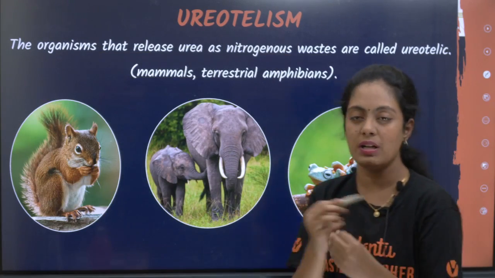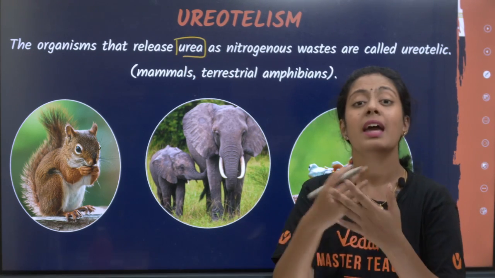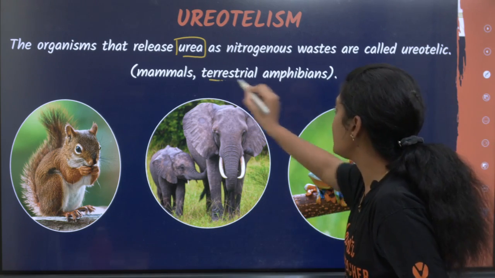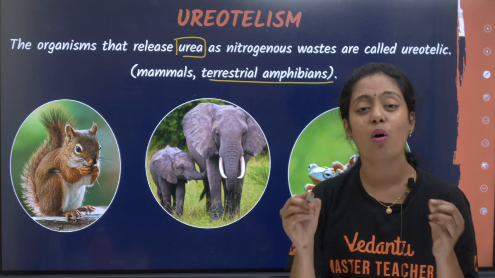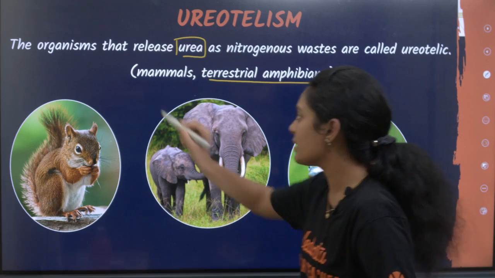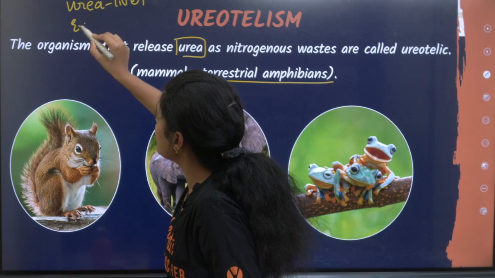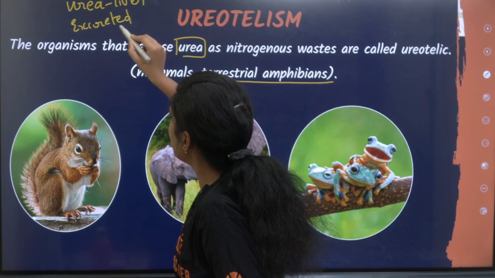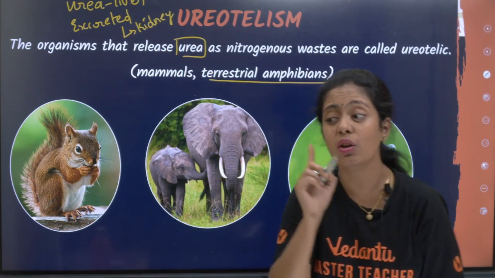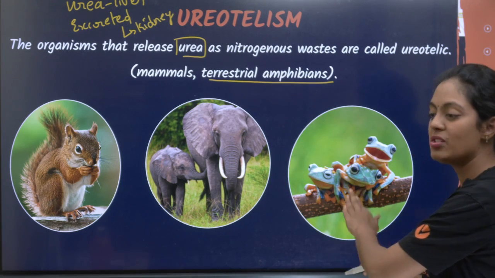Now let's move on to ureotelic, the organisms which release urea as a nitrogenous waste. Examples: mammals are a very good example for ureotelic. Terrestrial amphibians, your frogs, are also examples of ureotelic organisms. So where is this urea produced? Pasangala, very important: urea is produced in the liver, but it is excreted through the kidney. Many people think urea is produced in the kidney, but no. Urea is produced in the liver, remember that. Examples: mammals and terrestrial amphibians.